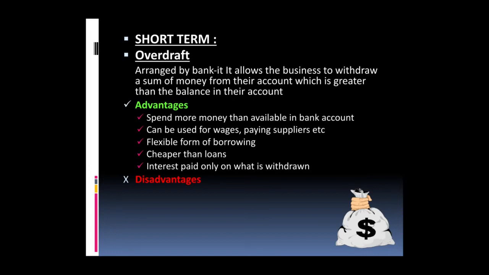Of course, it will allow me as a bank to withdraw more than I have. So here, the advantages are clear. Of course, I can pay for my wages, for my suppliers. I can arrange it quickly with the bank. Usually it's cheaper than loans. Of course, there is an interest I have to pay, but it's cheaper.